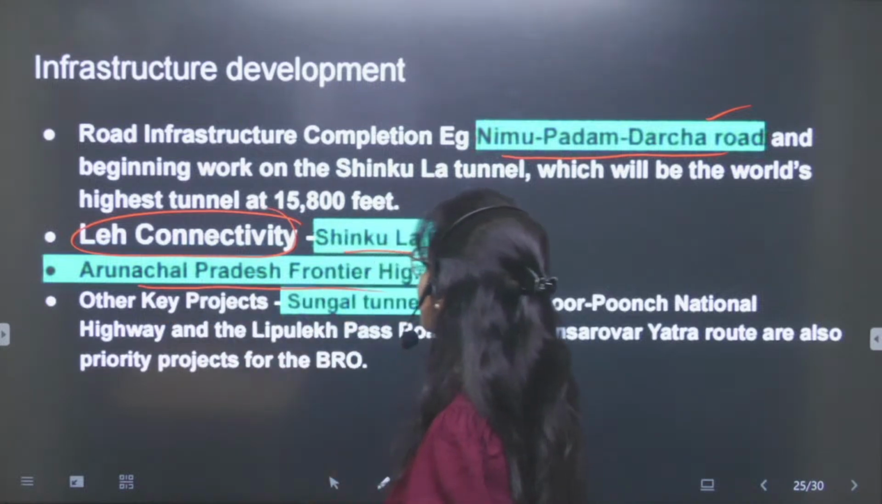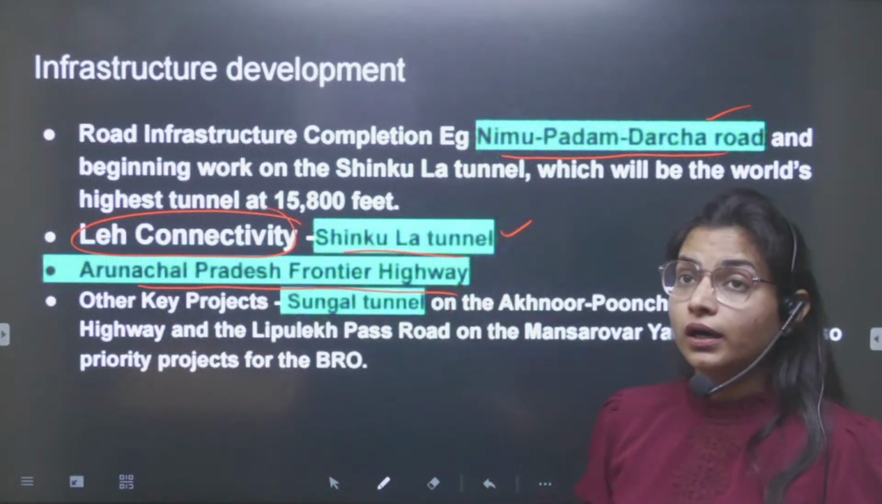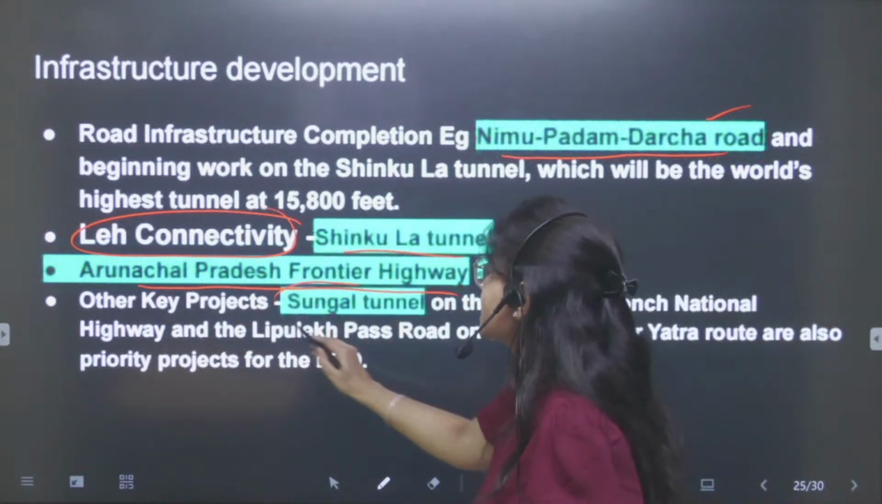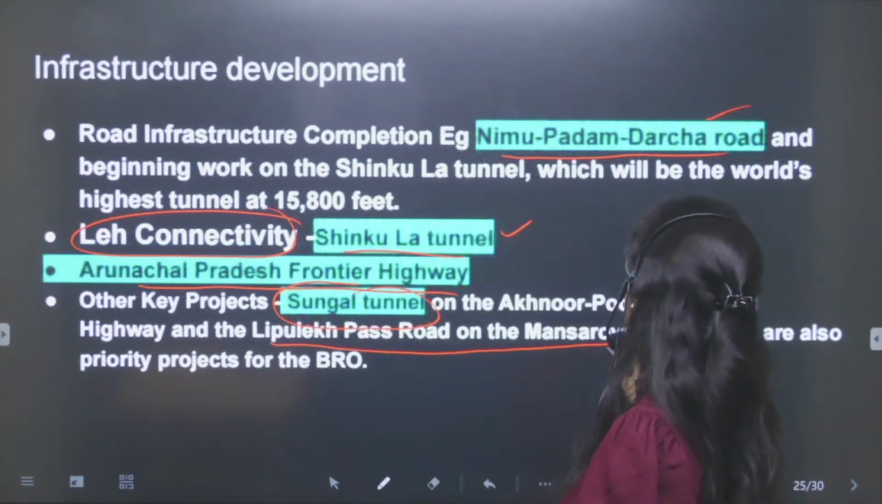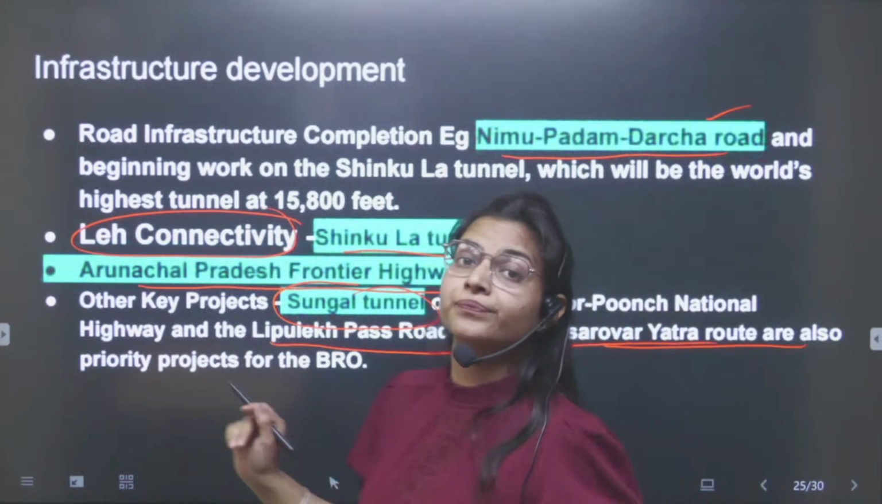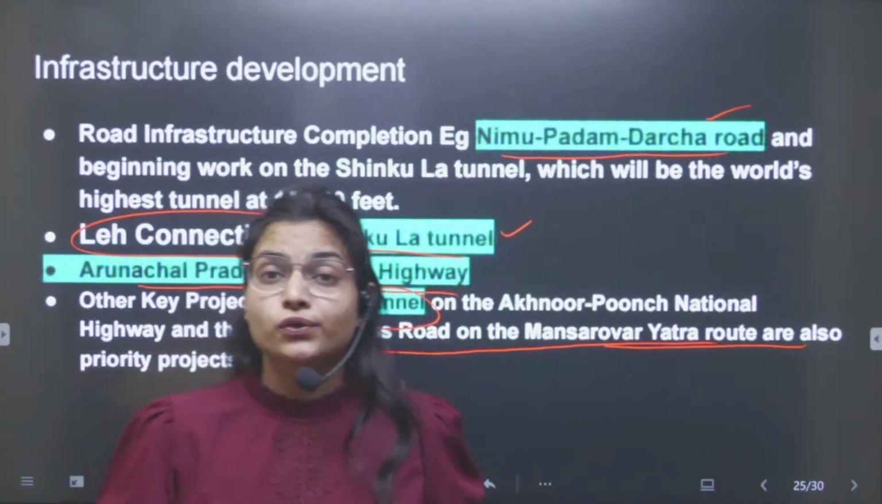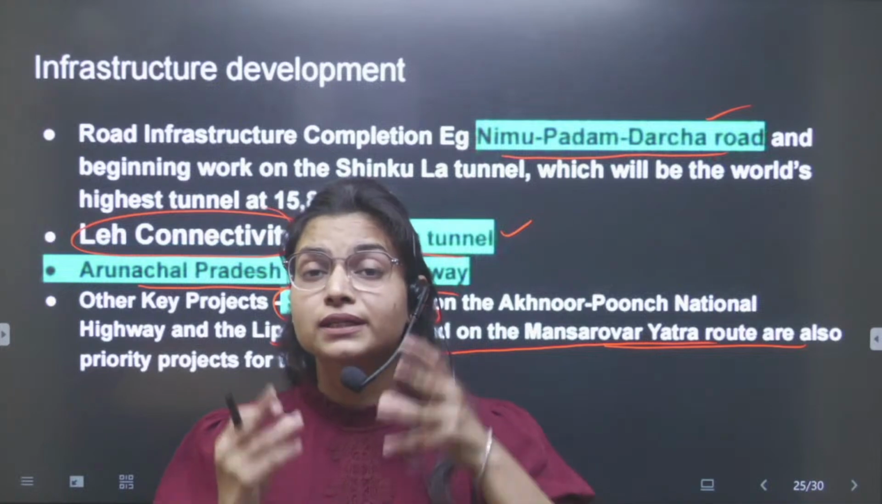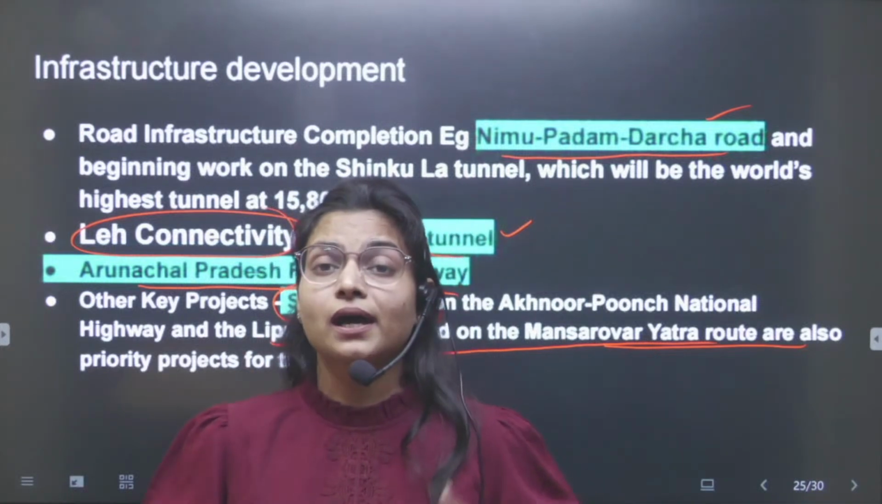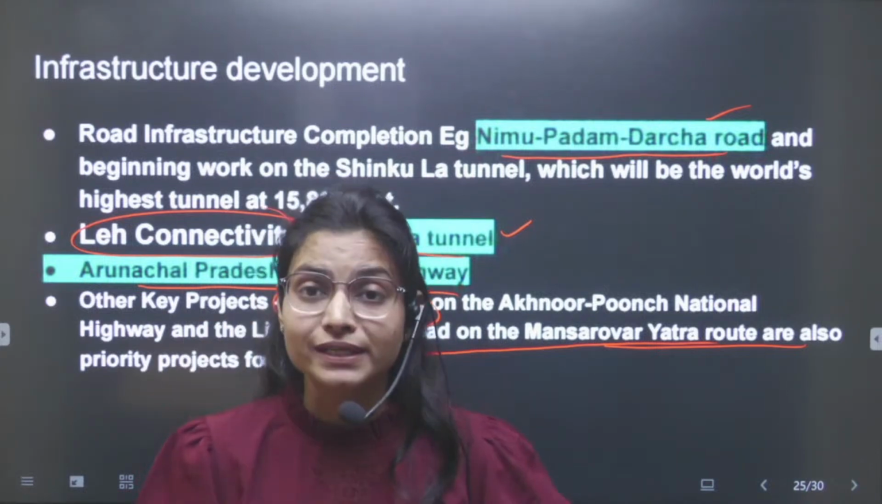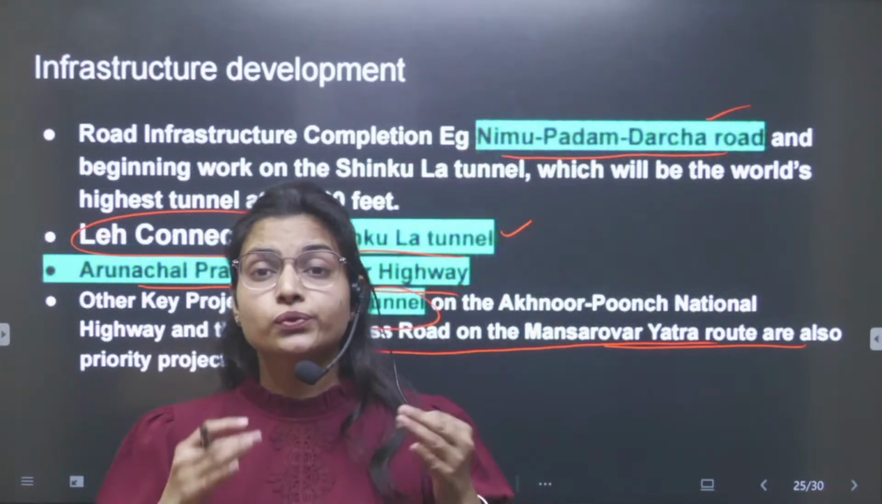We are also having a frontier highway with Arunachal Pradesh. The Sela tunnel has been built, and the Lipulekh Pass road on the Mansarovar Yatra route. It means if during the prelims exam you have read about some infrastructure projects built recently by India, then you can make use of this in this particular question to write in the exam.